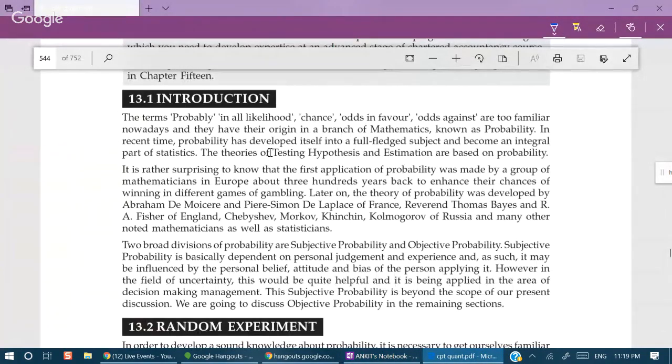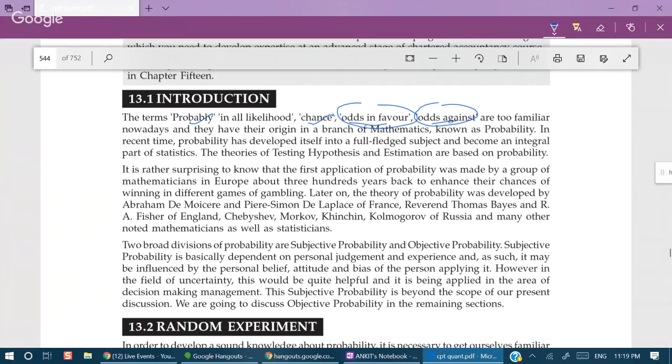The terms probably, in all likelihood, chance, odds in favor, odds against are too familiar nowadays. You can see odds in favor and odds against when you are watching cricket matches, for example a match of India versus South Africa, and you see odds in favor of India are 3:7.